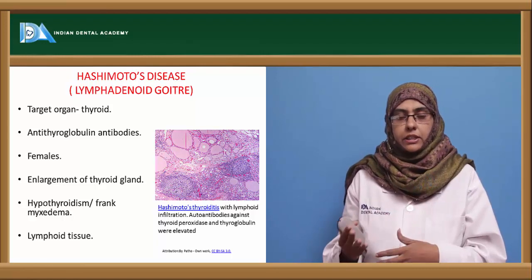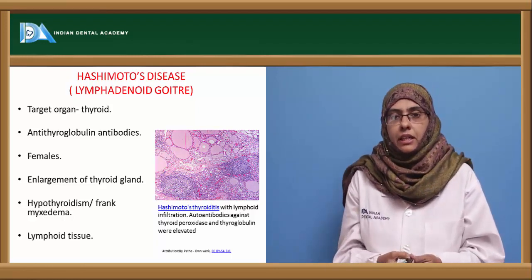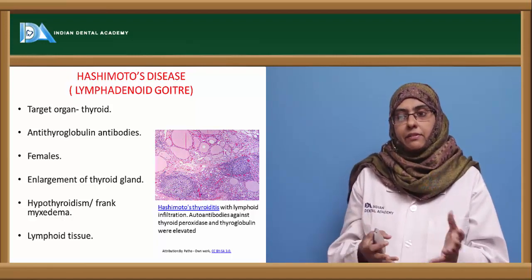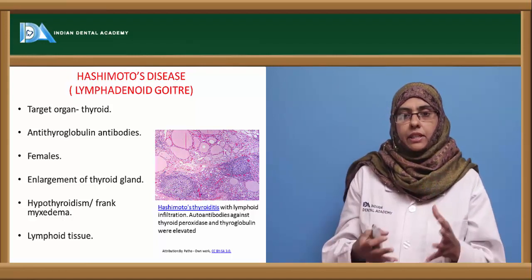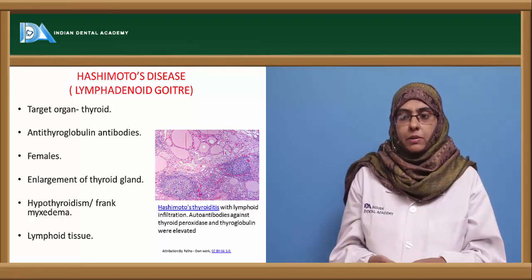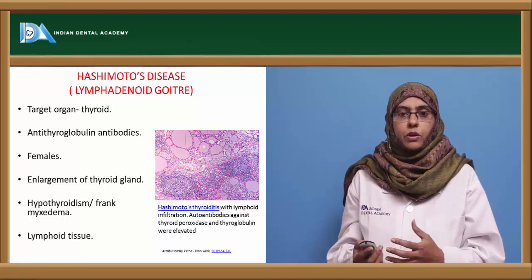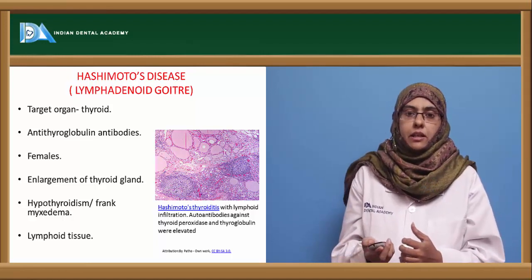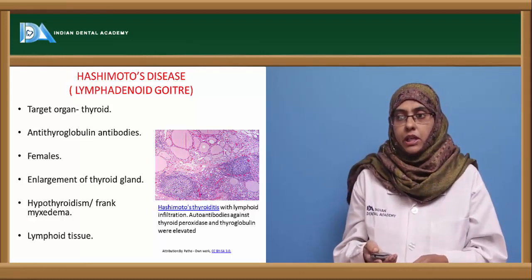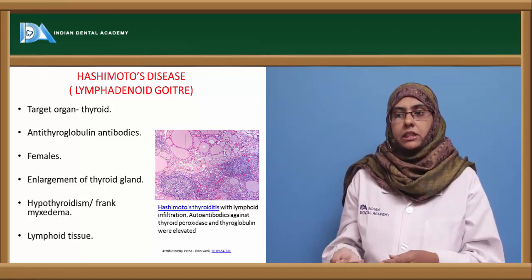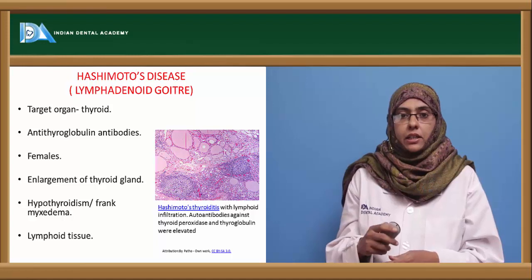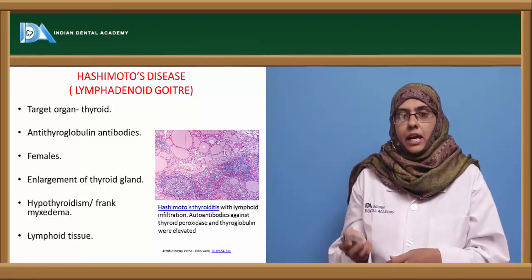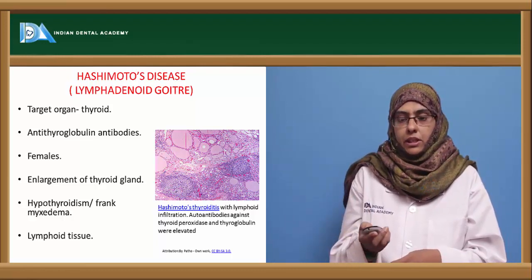So hypothyroidism is one of the symptoms that can be seen in Hashimoto thyroiditis, and the enlargement of the gland is seen because of the infiltration of the gland by different cells of the immune system, and it is forming a lymphoid tissue because of the presence of more lymphocytes, plasma cells, and the other cells that belong to the immune response. So here the target organ is the thyroid. Autoantibodies are the anti-thyroglobulin antibodies and other antibodies that are produced against a wide variety of antigens, and the symptom that can be seen is hypothyroidism.